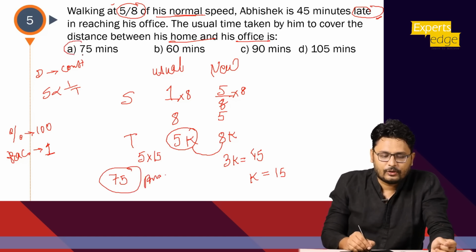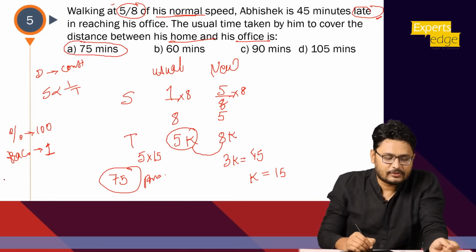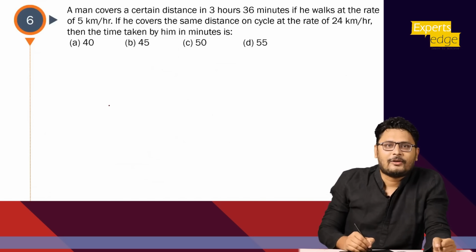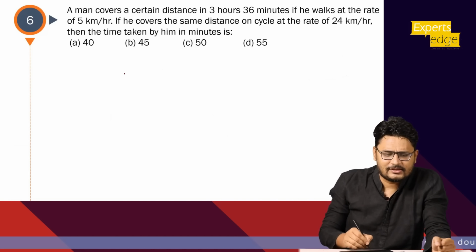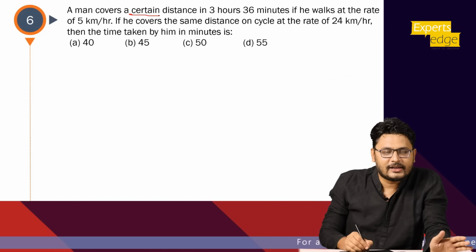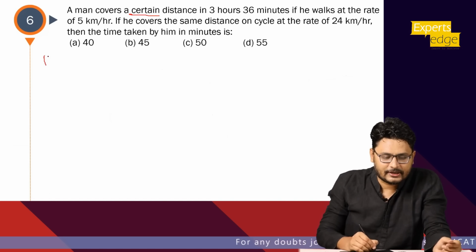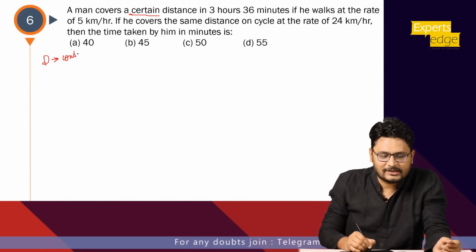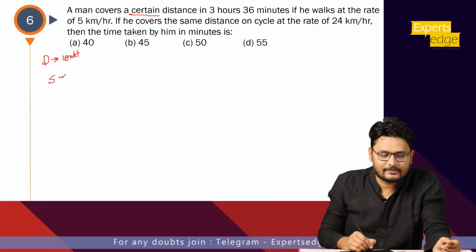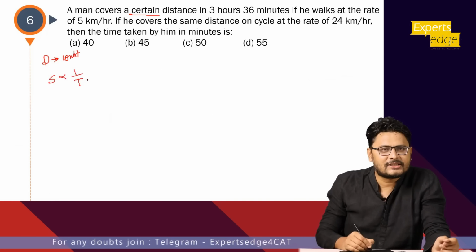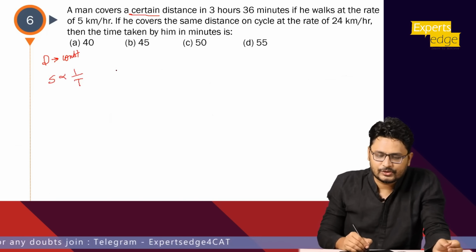Okay. So I hope this particular point is clear. Okay. Now let's move to the next question. Now let's look at the question number 6. What it says? Man covers a certain distance. Certain indicates what? Distance is constant. Okay, let me write it here. Distance is constant. That means speed is inversely proportional with the time. Okay, it's a very small concept, but very widely used.